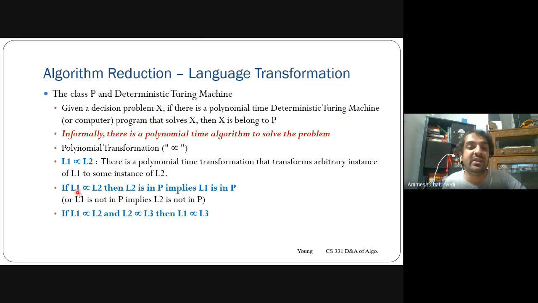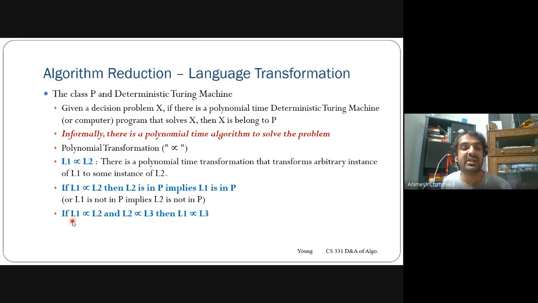Suppose L1 is reduced to L2 and L2 is in P, then this implies that L1 will also be in P. Vice versa, if you know that L1 is not in P, this implies that L2 is also not in P.